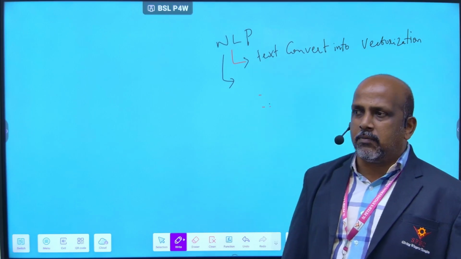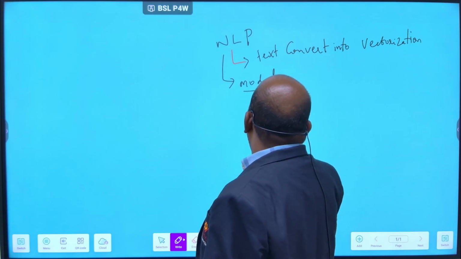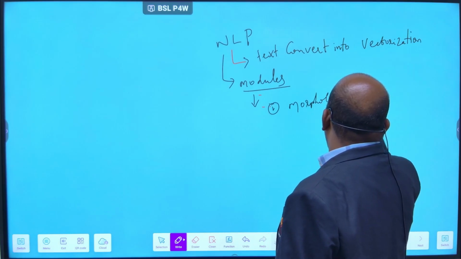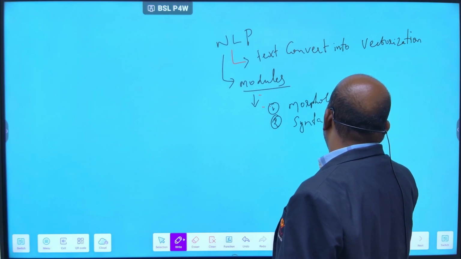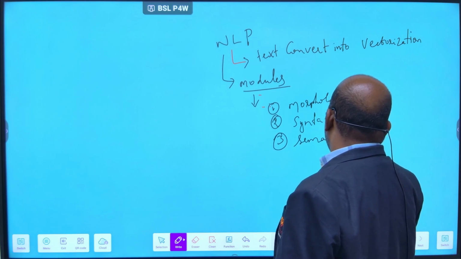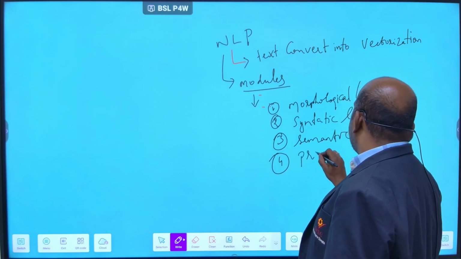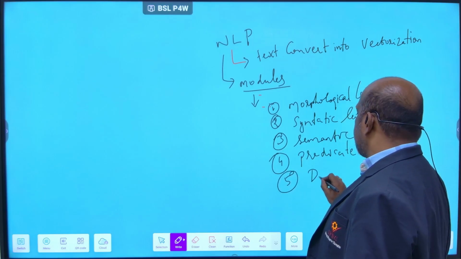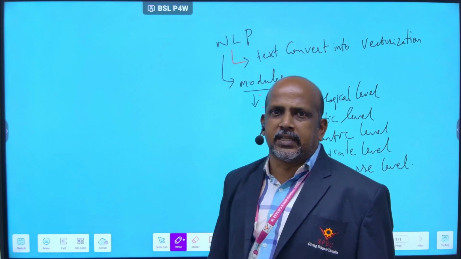Next, what are the modules in NLP? Morphological level, syntactic level, semantic level, predicate level, and the last one is discourse. So these are all the modules used in NLP.